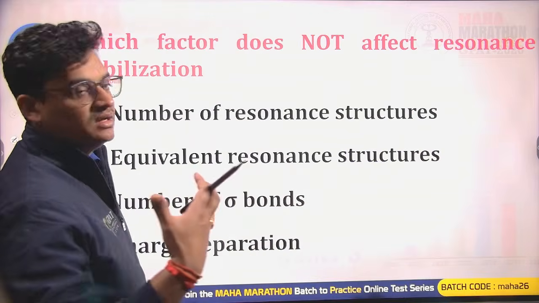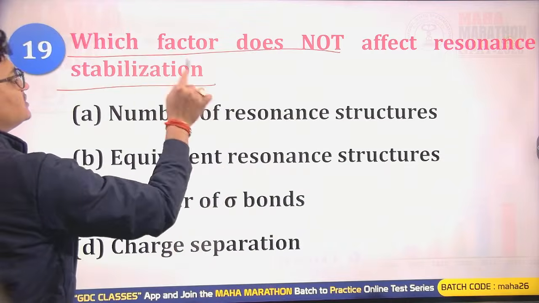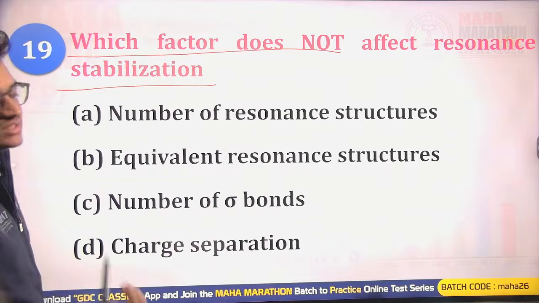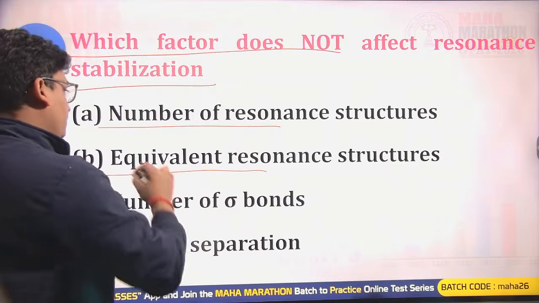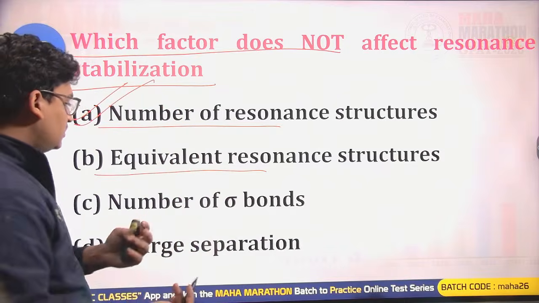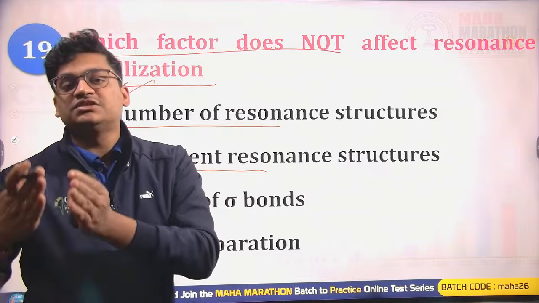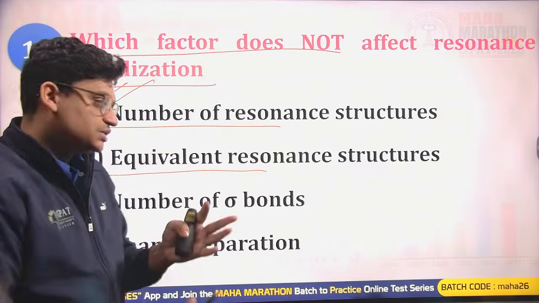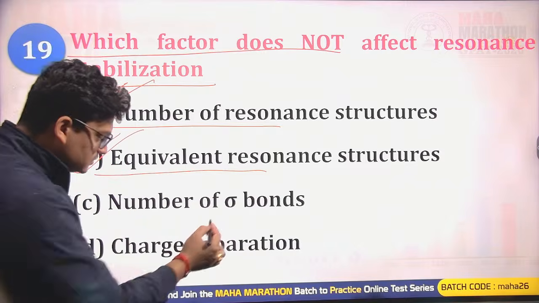Which factor does not affect resonance stabilization? Which is not affecting the resonance stabilization? Number of resonance structures: the greater the number of resonance structures, the more will be the stability. So this is actually involved. Equivalent resonating structures are always having better stabilization. So yes, that is also correct. Number of sigma bonds.